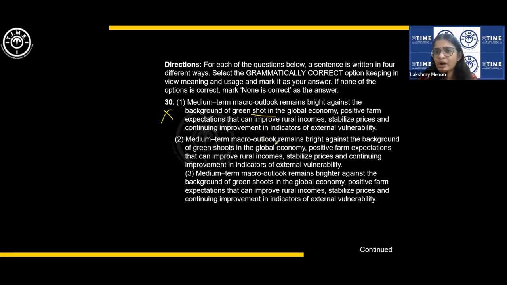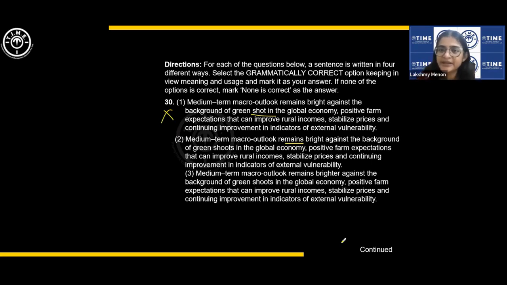Medium term macro outlook remains bright against the background of, I didn't underline that. That was my mistake. Against the background of green shoots in the global economy. Green shoots means something sprouting, some green, some growth, right? You know, when a plant comes up, it gets those new leaves, new green shoots.